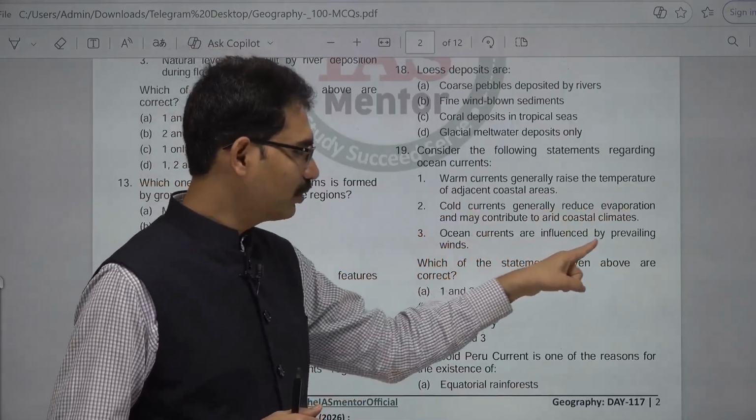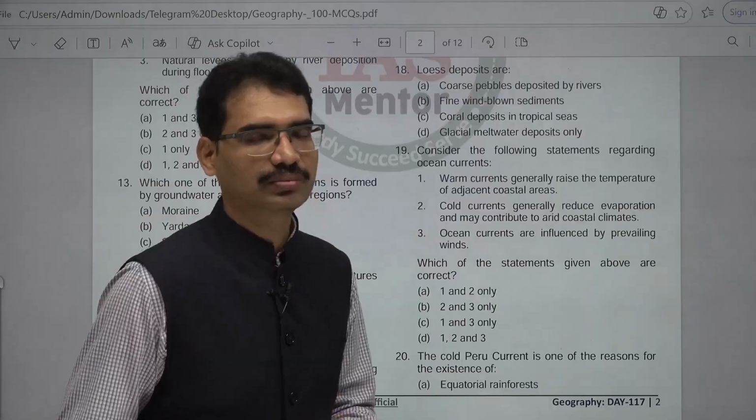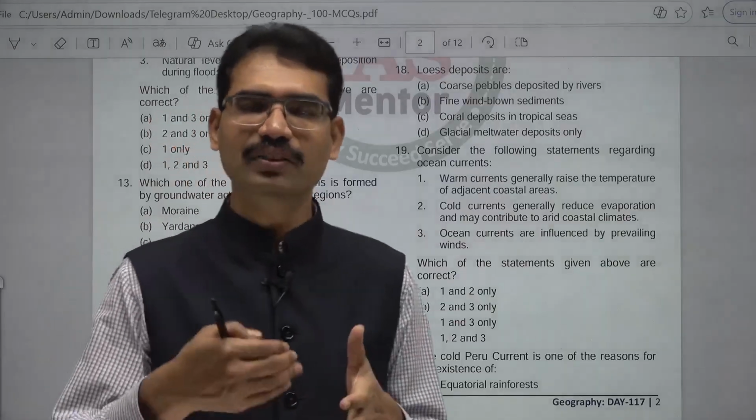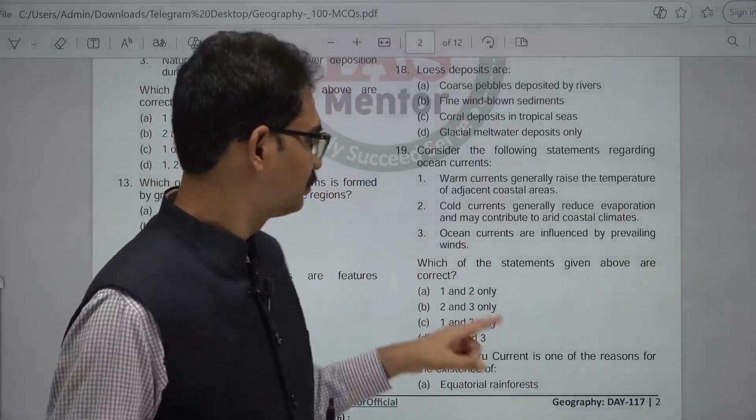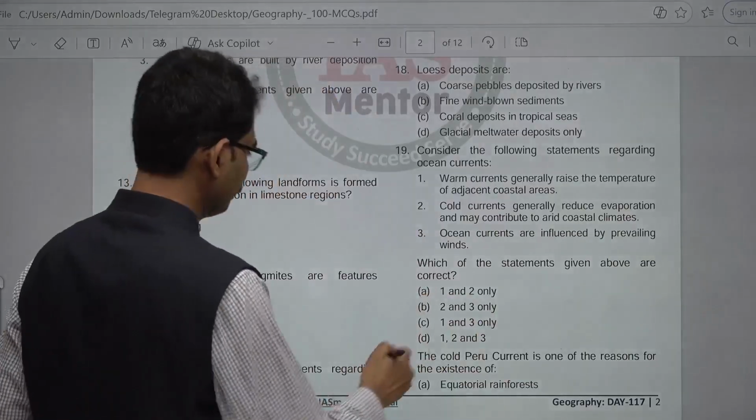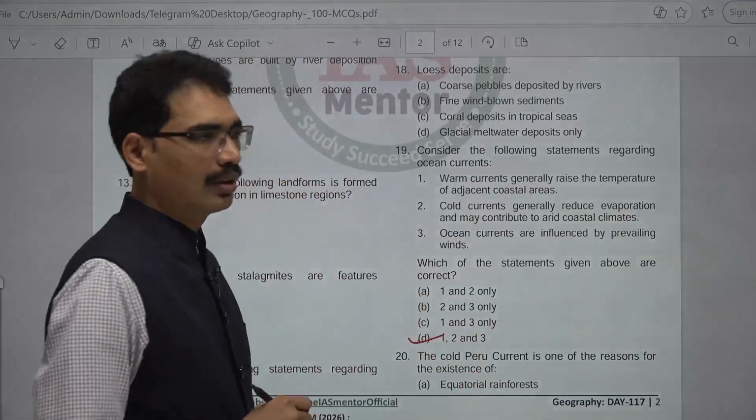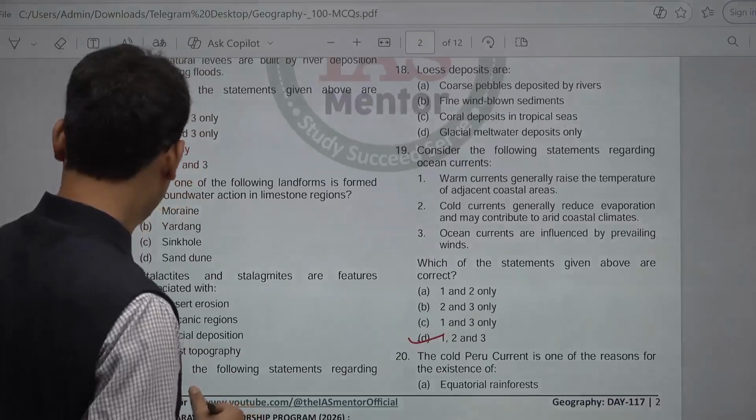Ocean currents are influenced by prevailing winds. That is true. Trade winds and westerlies influence the current movements. All are correct. All 1, 2, 3 are correct. Next, 20th.